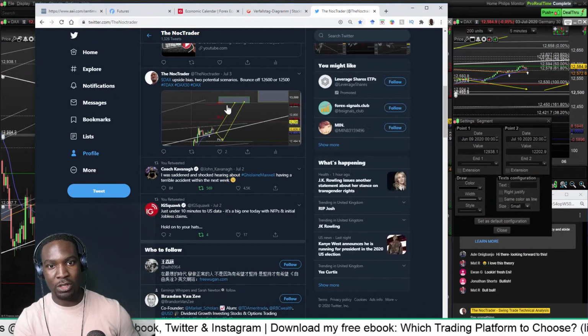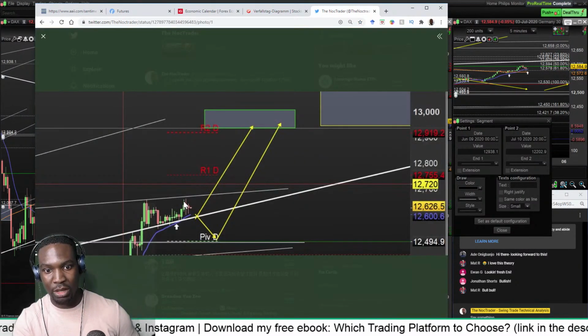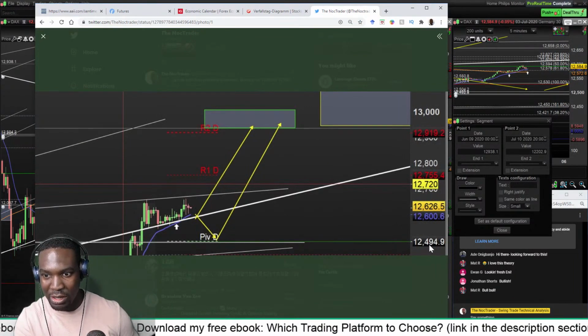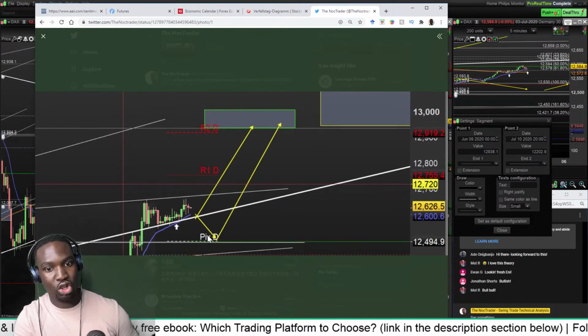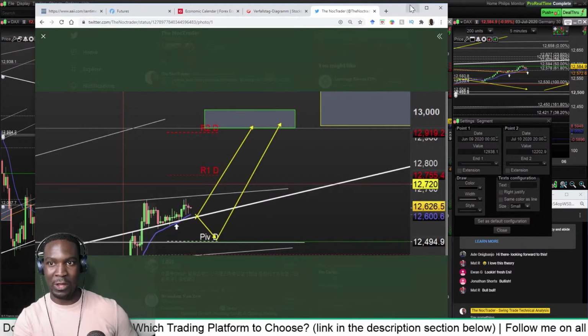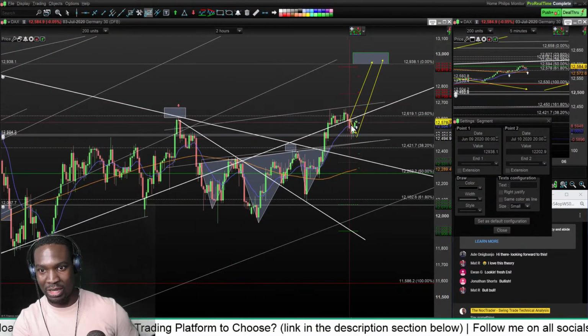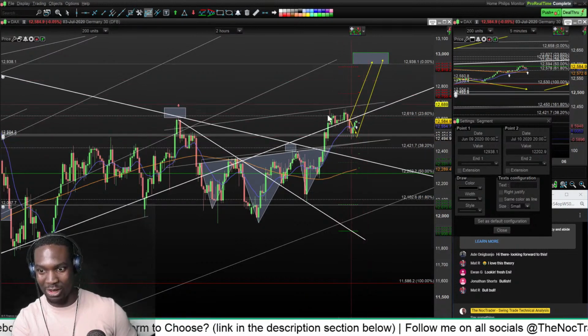So on Friday I called out, when it was still at the top, I said it's going to retrace back down. Now I kind of undersold it, because I said it's going to retrace down to about 12,500, but it doesn't matter. I took a short and I made quite a lot of money off of that, because I realized that it double topped here and it was going to sell off. And that's exactly what it did. It double topped, sold off to that 12,500 area, and then started climbing. And that's exactly what I said it was going to do.